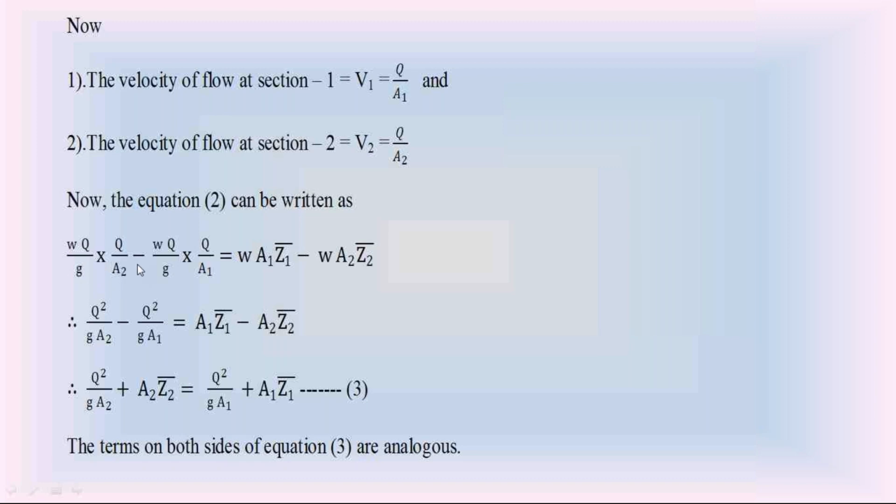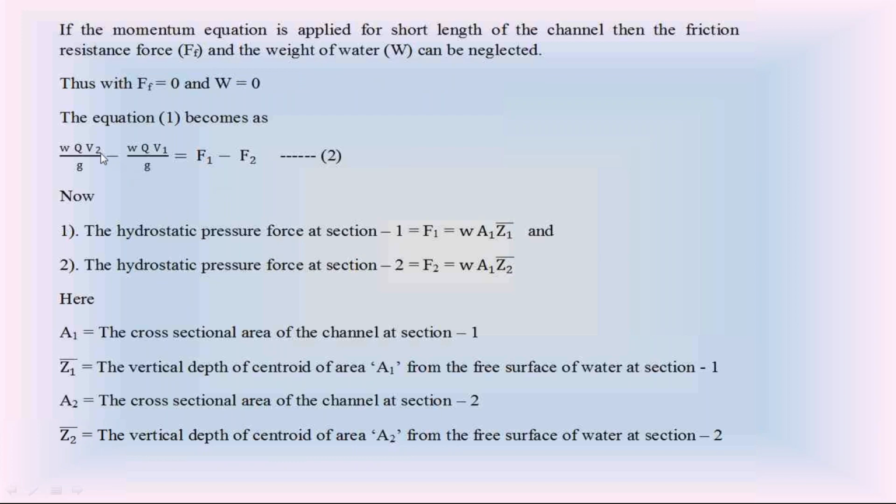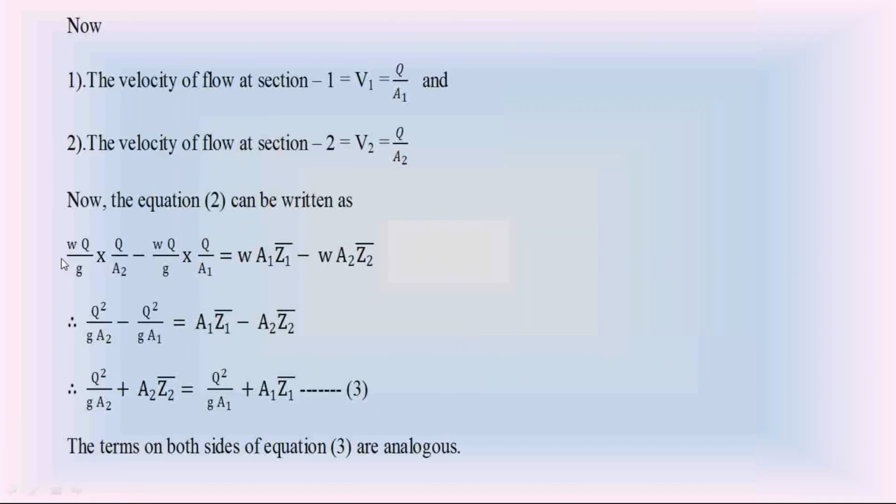On the left hand side, this first term, check this equation 2. V2 is equal to Q by A2. V1 is equal to Q by A1. Substitute that in this left hand side. The equation 2 now becomes W Q by g into V2, V2 is Q by A2, minus W Q by g into V1, V1 is Q by A1, is equal to F1, W A1 Z1 bar, minus F2, W A2 Z2 bar.